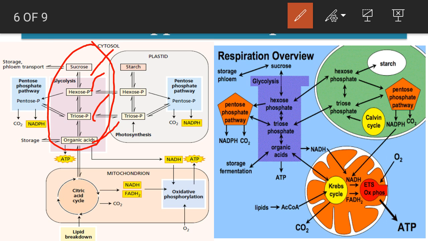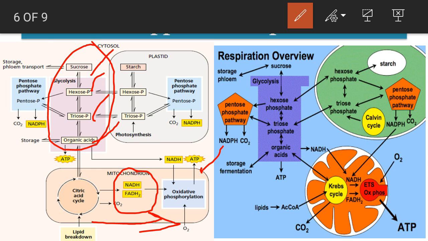In the matrix of mitochondria there is the Krebs cycle, or you can say the citric acid cycle or tricarboxylic acid cycle. The products of the TCA cycle are NADH and FADH2. Now they will enter into the next phase of respiration, that is the electron transport chain. In the electron transport chain, the ultimate product is ATP, the energy currency of the cell. All these processes are interlinked with one another.